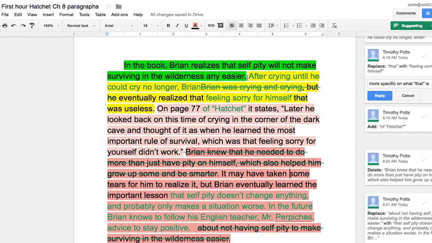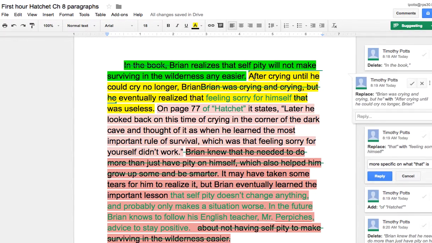So to recap, all I'm doing this time is I'm looking for the topic sentence. I highlight it green. Then I look for the RDF, which is a reason, detail, or fact to support the topic sentence. Does it tell me how or why the topic sentence is true? And then I go to the evidence and the explanation. So I'm looking for, does my evidence and explanation tell me how or why my RDF is true? Does it support my RDF?